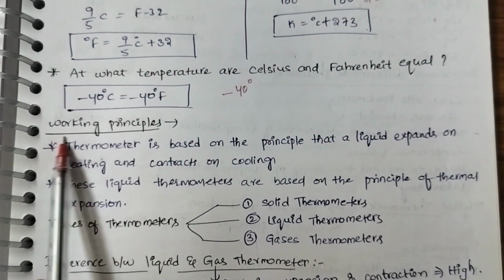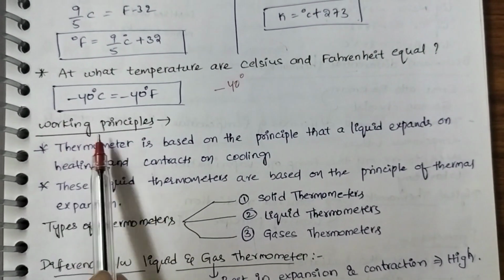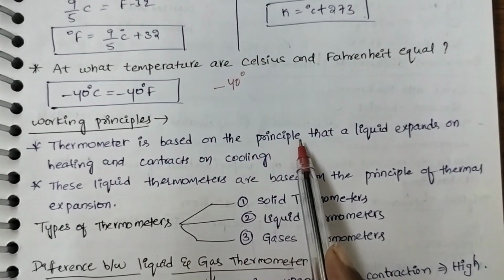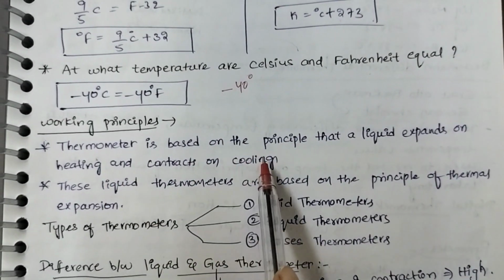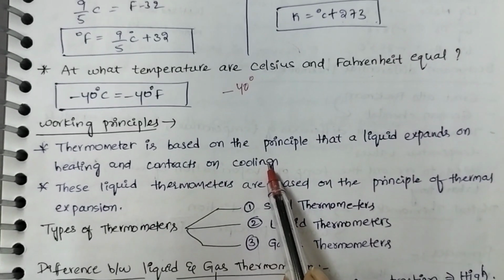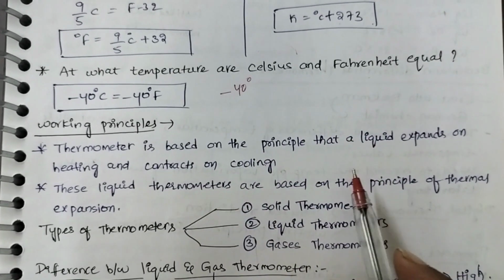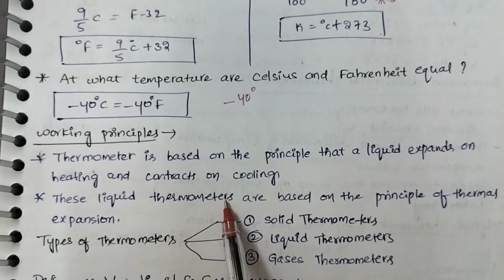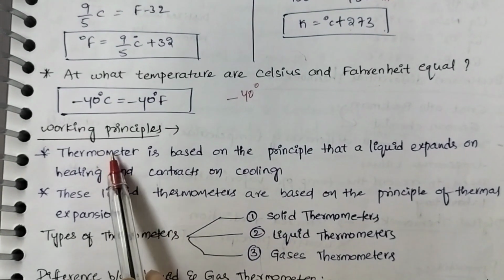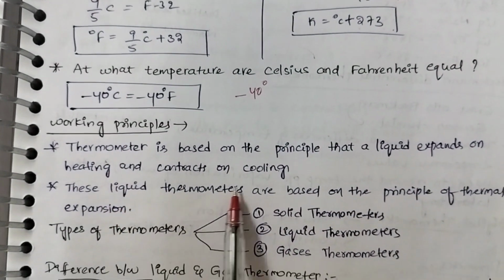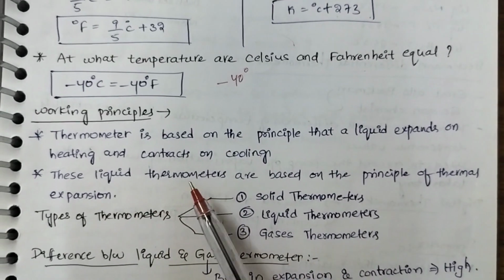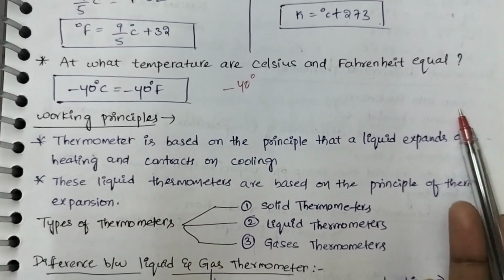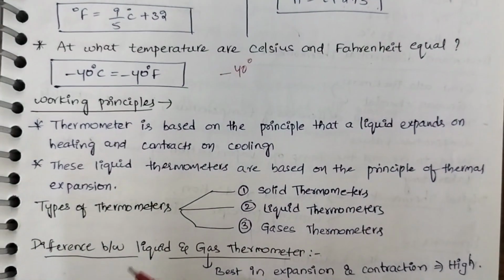What are the working principles? A thermometer is based on the principle that a liquid expands on heating and contracts on cooling. We know that generally liquid expands on heating and contracts on cooling. By this principle, the thermometer works. These liquid thermometers are based on the principle of thermal expansion. What is meant by thermal expansion? Liquids expand on heating and contract on cooling.